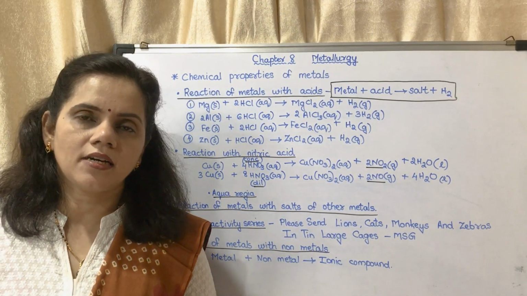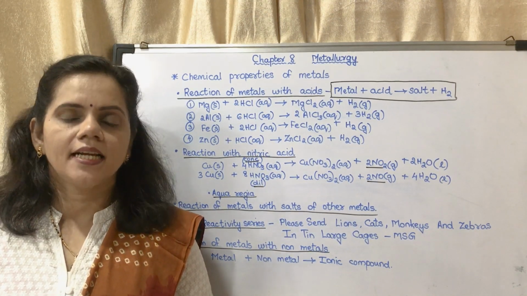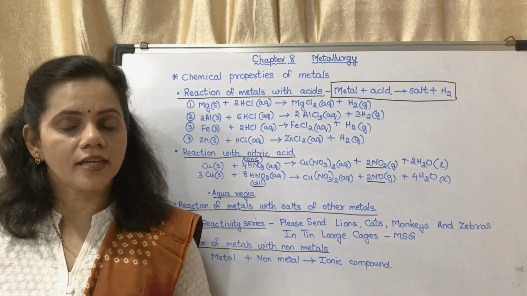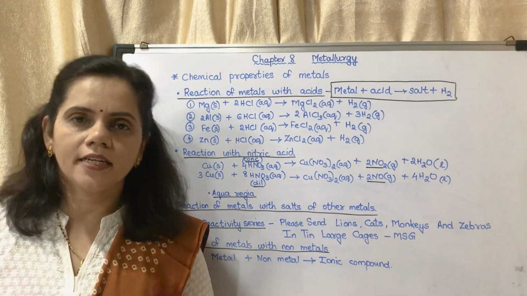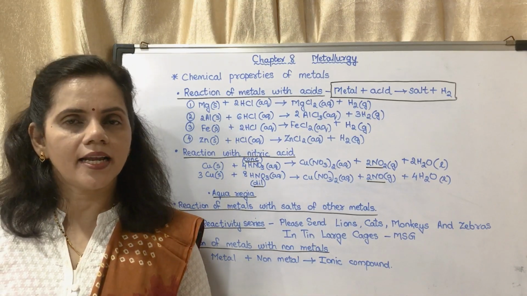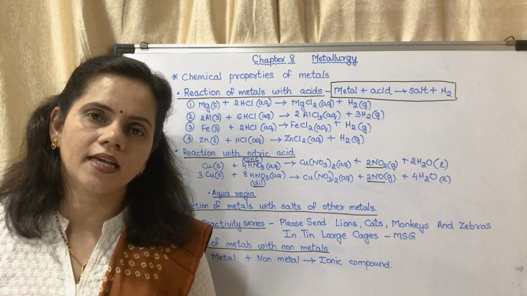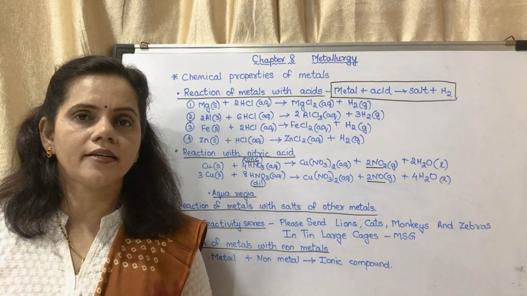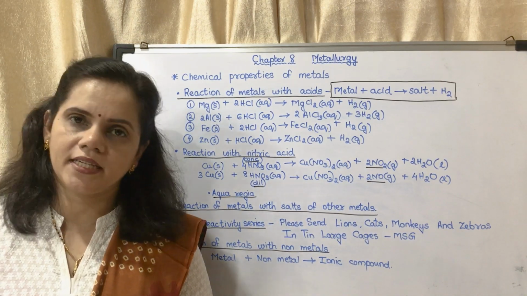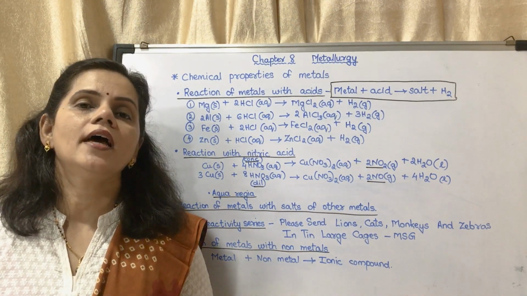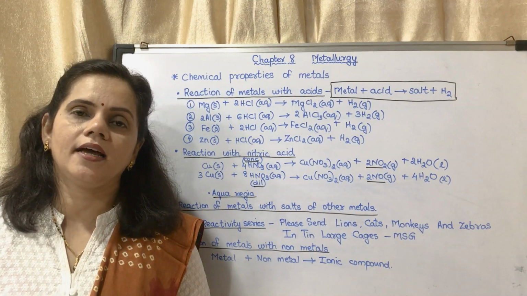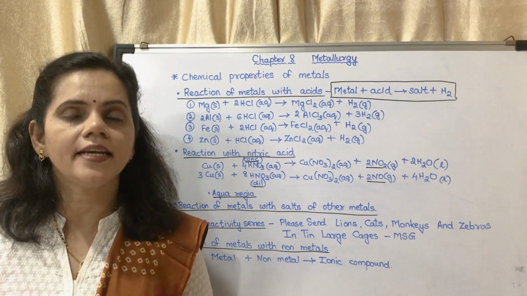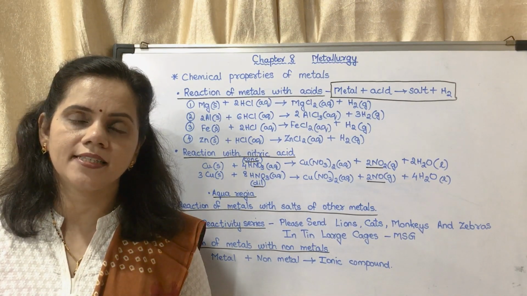Now all the metals react with acids in a different way. That means for some elements the reactivity is more and some elements are less reactive, just like we saw in the case of reaction of metals with water. Sodium, potassium are highly reactive, calcium is less reactive, magnesium is also less reactive, okay, and iron, zinc react with steam, so they are less reactive. That means there is a reactivity series. We will come to that reactivity series later.